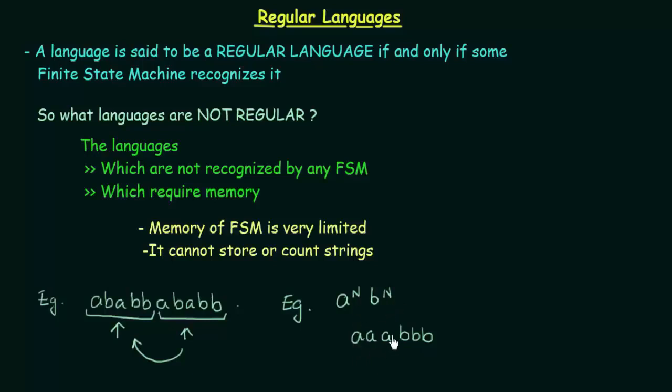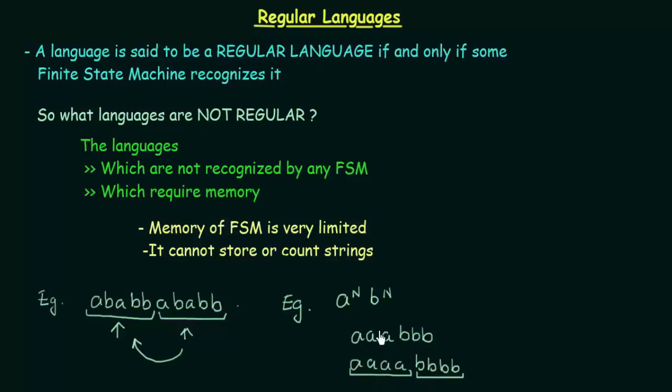That means the number of A's and the number of B's should be exactly the same. So if I have written 3 A's here, I should write 3 B's following it. Suppose I have 4 A's, 1, 2, 3, 4, then I should also have 4 B's, right? The number of A's here should be exactly equal to the number of B's.